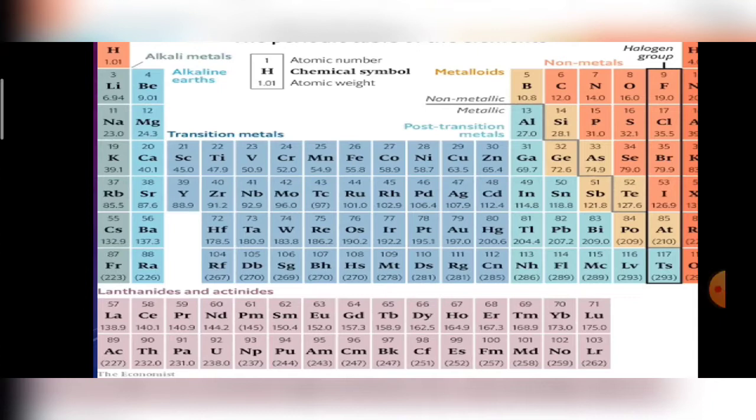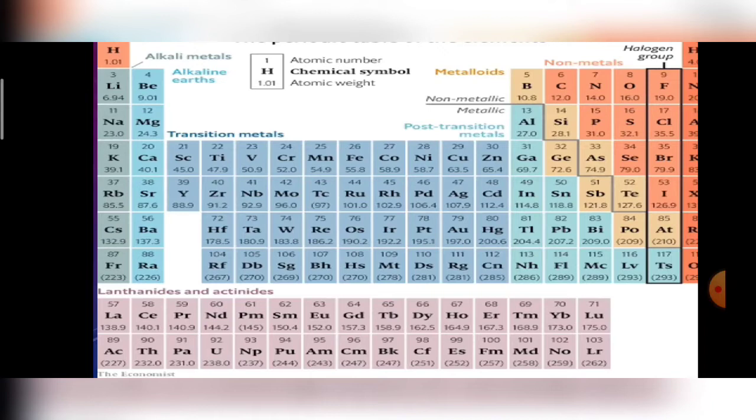Listen, girls, after cesium and barium in the 6th period, the third element is lanthanum, which the scientists placed separately at the bottom of the periodic table. In the 7th period, the first element is francium, the second is radium, and after radium the third element is actinium, which is also placed separately at the bottom of the periodic table.